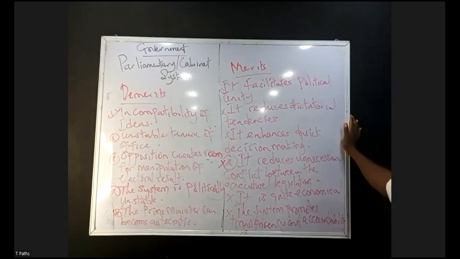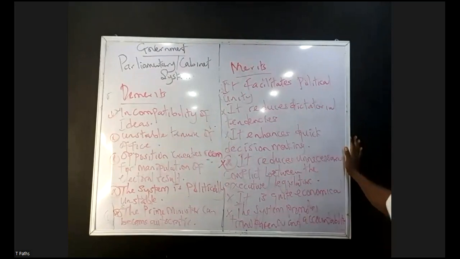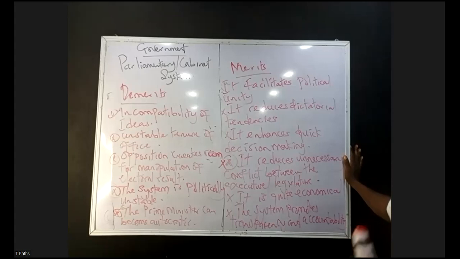Three, opposition. The party that lost out in the election, the shadow cabinet, they always pray for the collapse of the ruling party. And this thing creates room for what? Manipulation of electoral results. And they can equally create room for what? Embezzlement of public funds, knowing fully well that the other party is working for their downfall. So you could trigger an element of embezzlement in the political office, those people in the corridor of power.